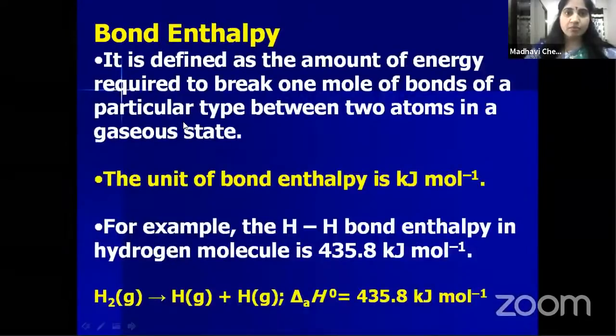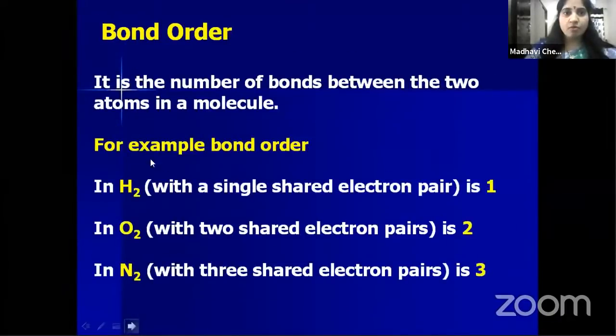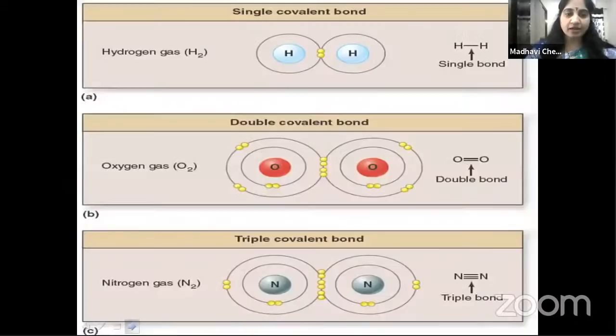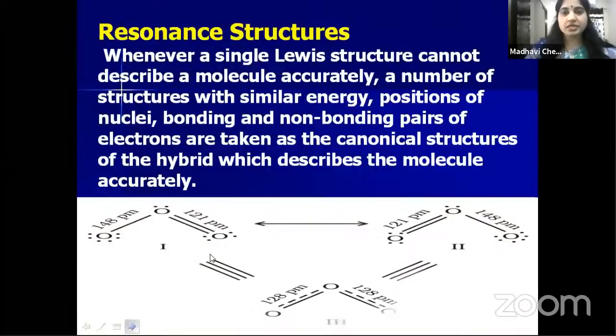And then bond enthalpy: the amount of energy required to break one mole of bonds of a particular type between two atoms in a gaseous state. And then bond order: the number of bonds between the two atoms in a molecule. Next, coming to the next bond parameter, that is resonance structure. So what is resonance structure?